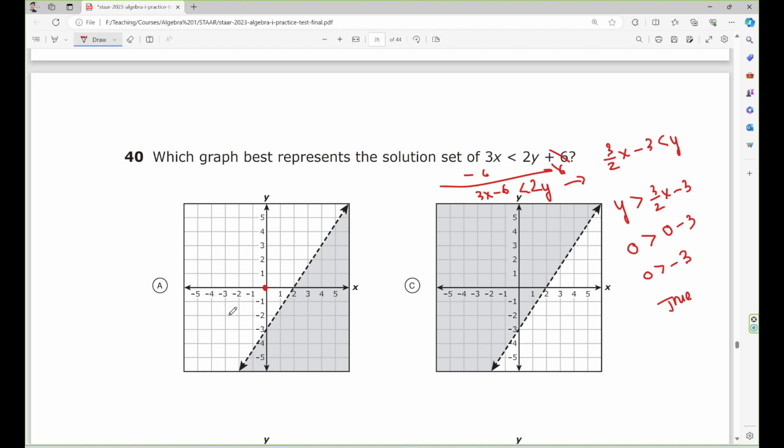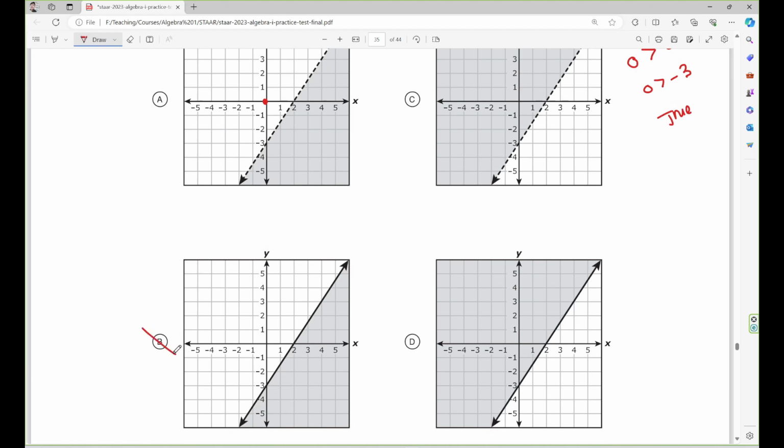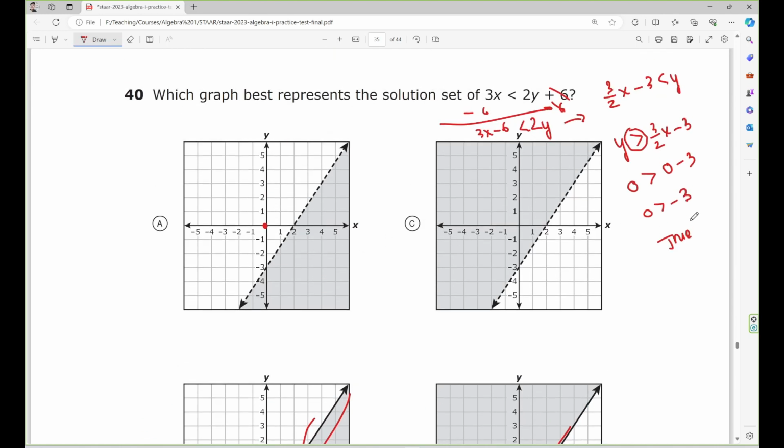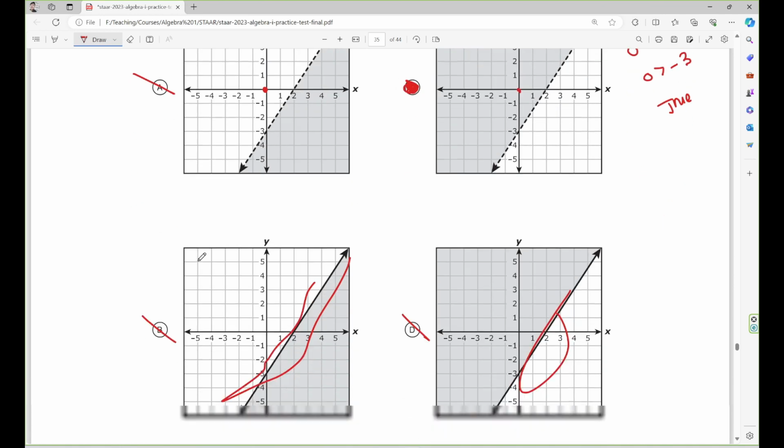Okay. So first I need to look at this one because there is no equal sign. Look, there is no equal sign. So the line must be a dashed line. So either A and C are correct. I need to eliminate B and D because this is a solid line. Look, this solid line, this solid line. Right, so I only look at this one. But because this inequality is true when I substitute the point 0, 0 into the inequality, I need to say the region that contains the point 0, 0. So the answer must be C, because 0, 0 is right here. So this is wrong.